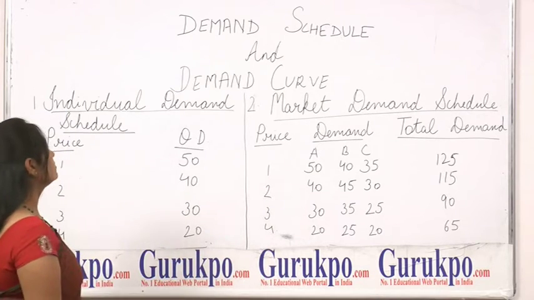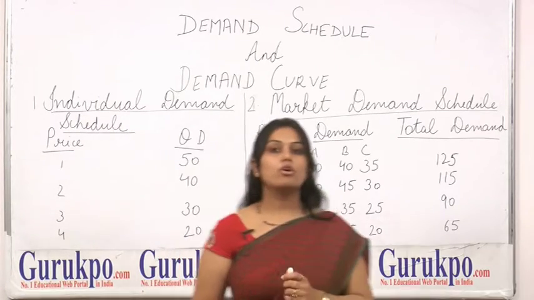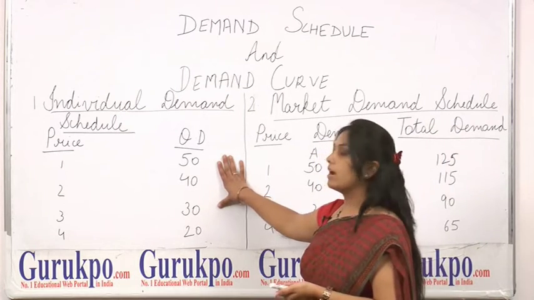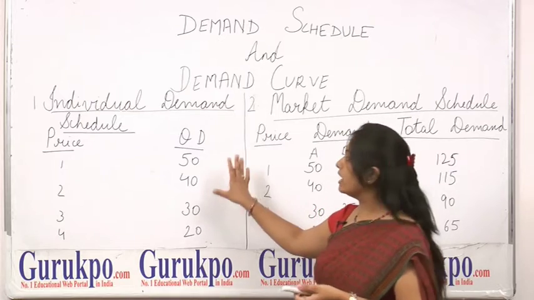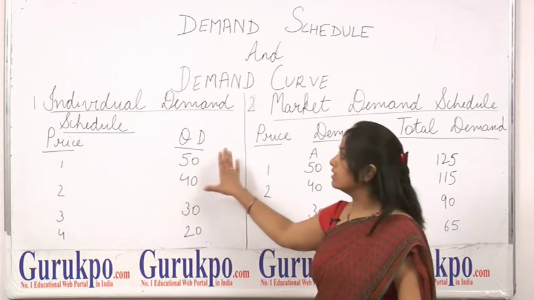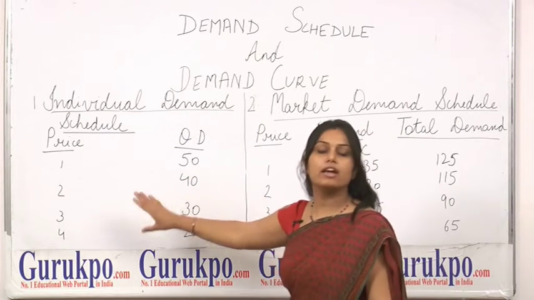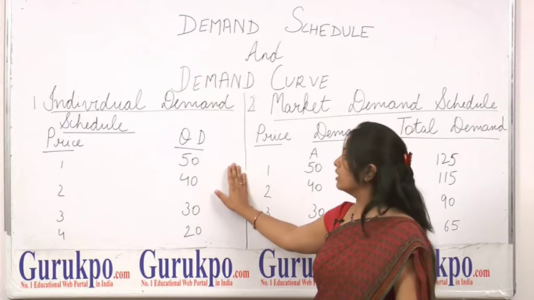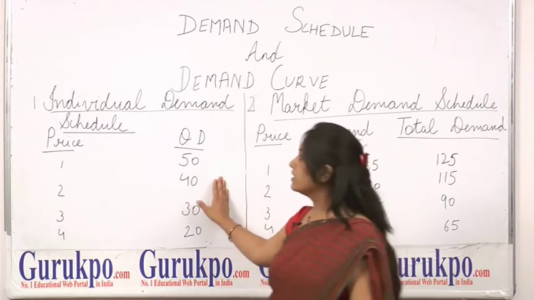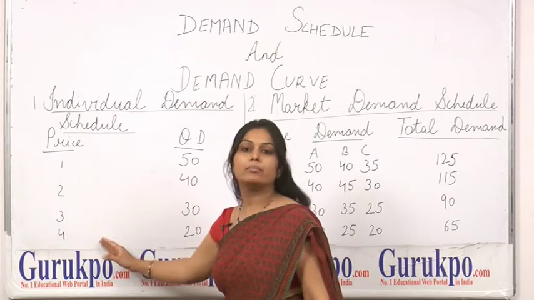Now the next topic is demand curve. Now what is demand curve? Demand curve is a curve which is shown on the x-axis and y-axis. When we represent the different price levels and different quantities demanded in the form of a table, that is individual demand schedule. And when we represent this table in the form of a diagram, that will be termed as individual demand curve. On the x-axis we will plot different quantities demanded, and on the y-axis we will plot different price levels.